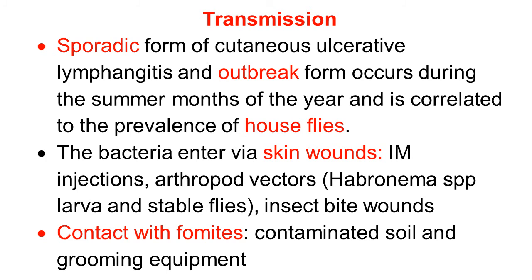It is observed that the bacteria enter via skin wounds, intramuscular injection, arthropod vectors such as Habronema species larvae and stable flies, and insect bite wounds. These cause abrasions or injury on the skin and the organism enters. Contact with infected fomites such as contaminated soil and grooming equipment also acts as a source of infection and transmission.